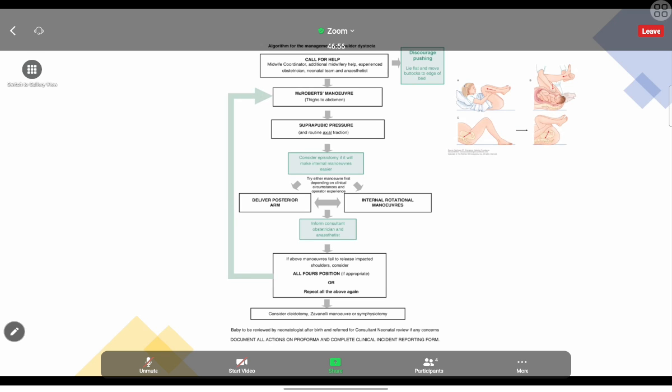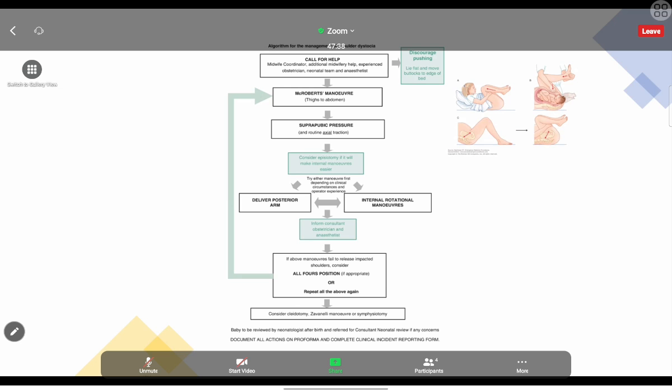Usually, we would have seen in our labor ward, even for normal delivery, the nurses do this maneuver to the mothers without knowing that this is a maneuver. Actually, this is the McRoberts maneuver. After giving this maneuver, we have to put pressure on the suprapubic region. And at the time of the pressure, we can try to do the gentle traction. We can just try to nicely pull the baby. If it's not coming, we can't do anything.